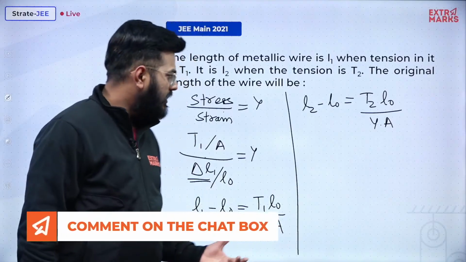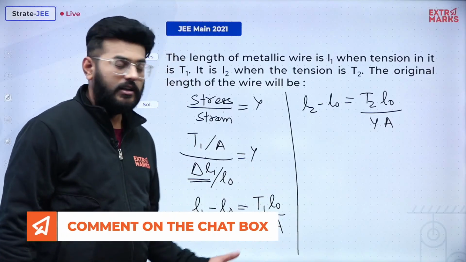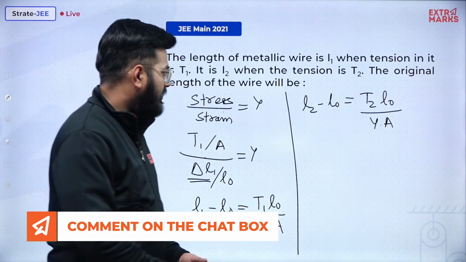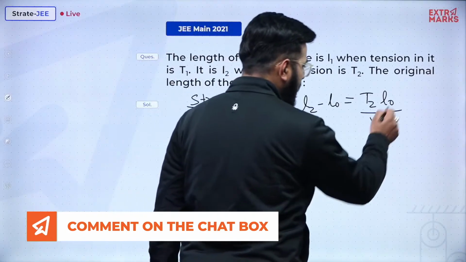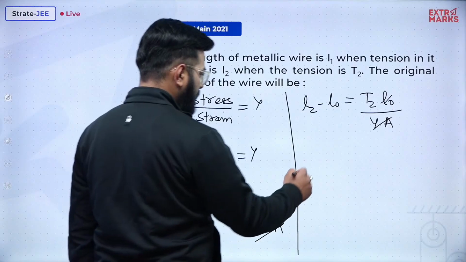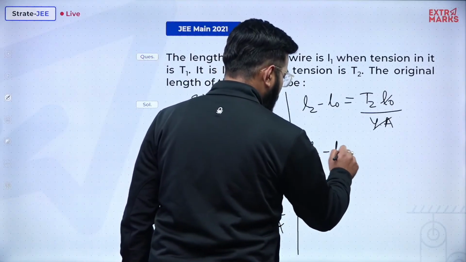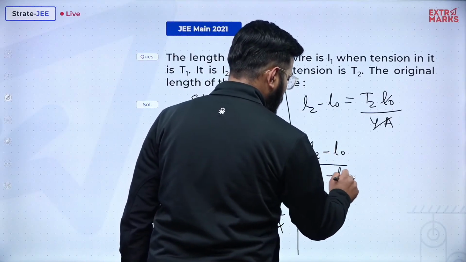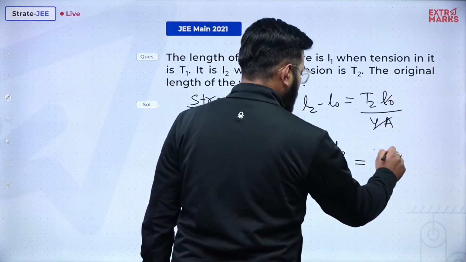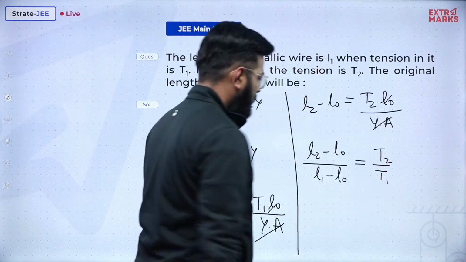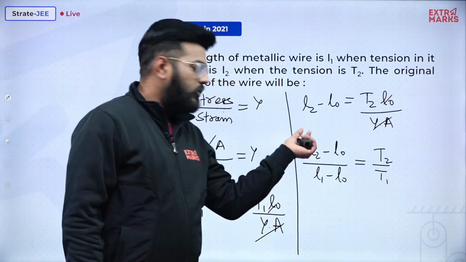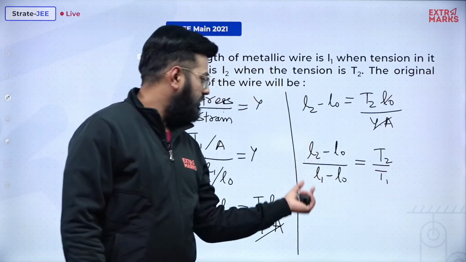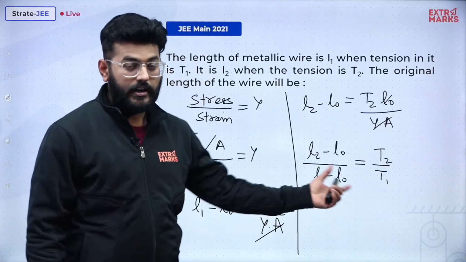Now the next step is just divide them, and you'll get the result. When we divide them, this YA L0 will get cancelled, and what you will be left with is L2 minus L naught divided by L1 minus L naught will be equal to T2 upon T1. Now we need to cross multiply: T1 here, T2 here, and we can get the final result.